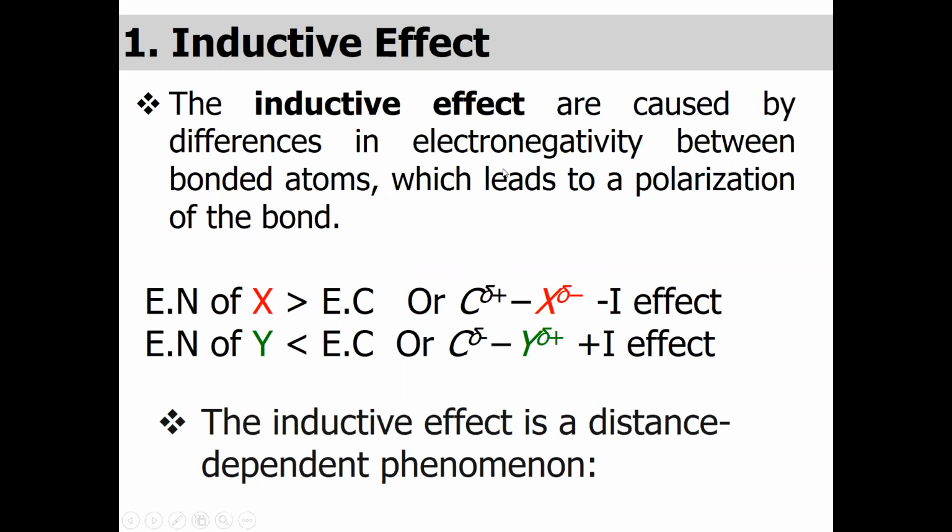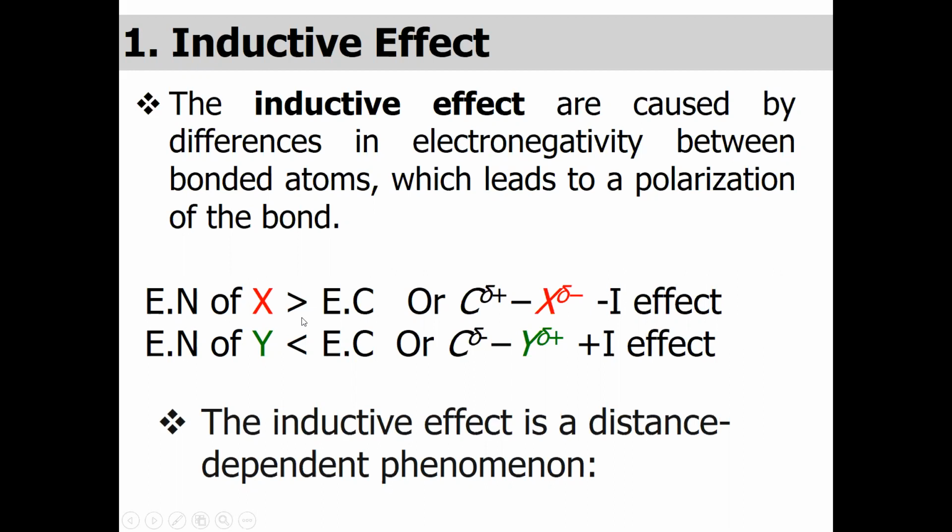This effect is caused by the difference in electronegativity between bonded atoms, which leads to a polarization of the bond. For example, you can see here, if a carbon chain has an electronegative element X